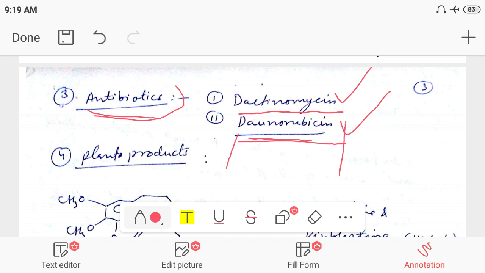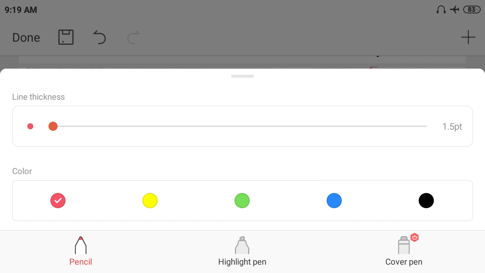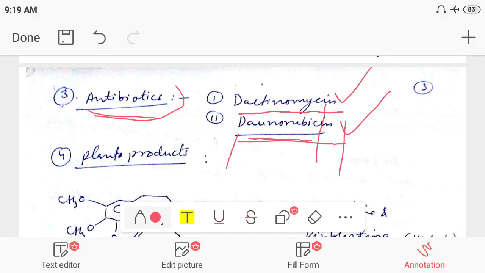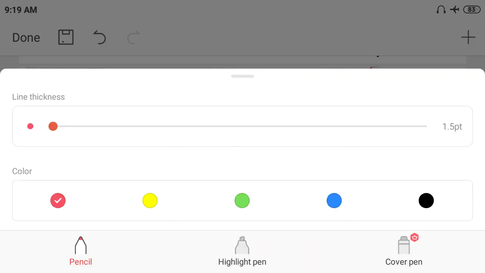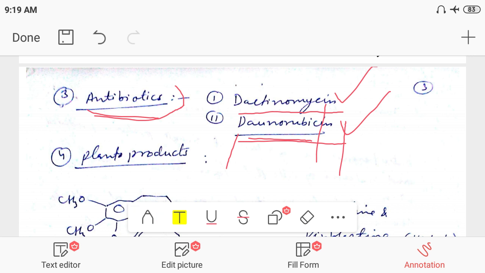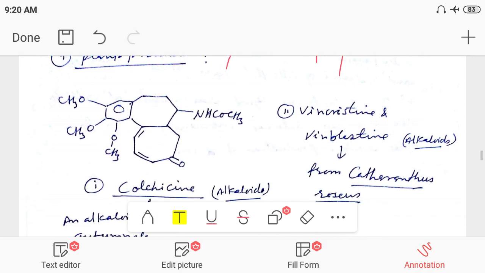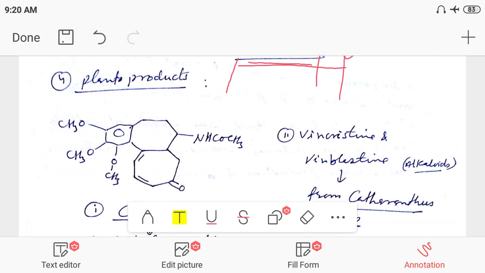Next we are discussing another section. This is the plant product, the fourth category.